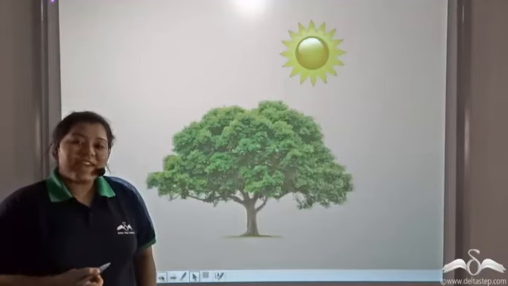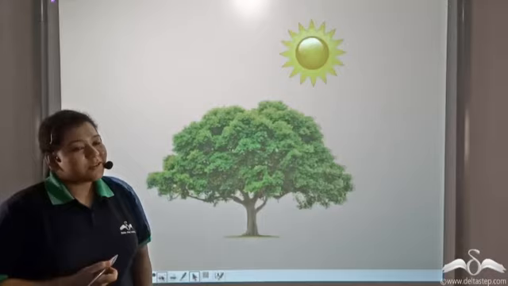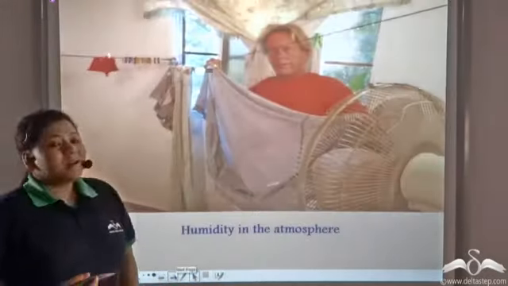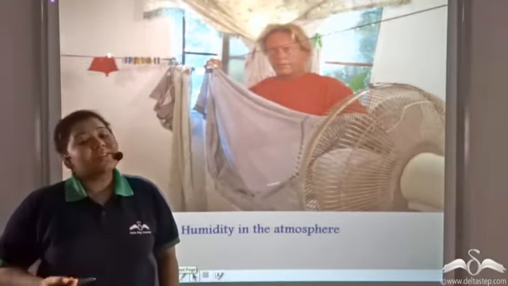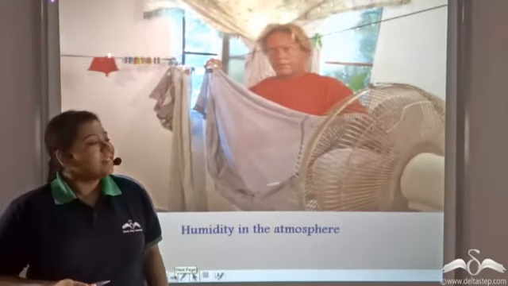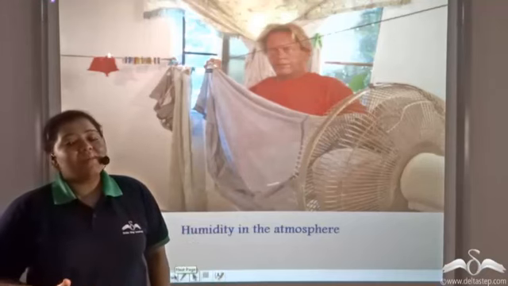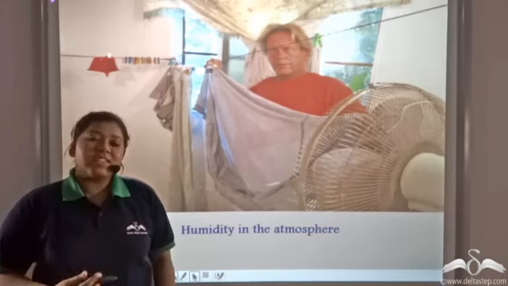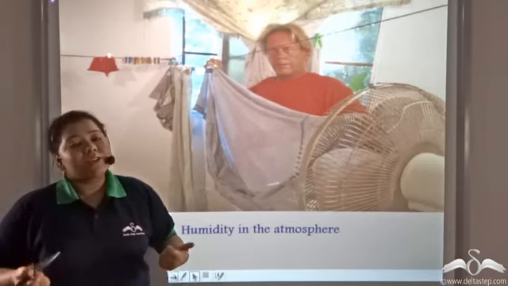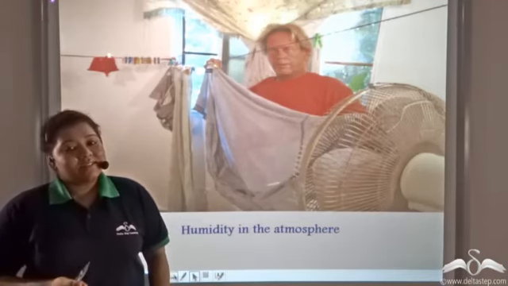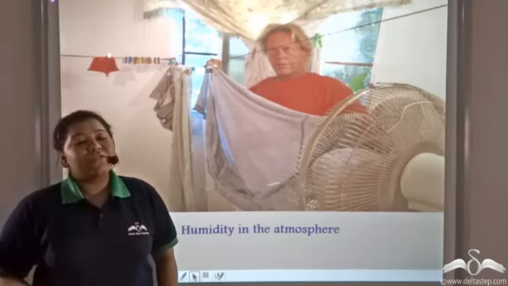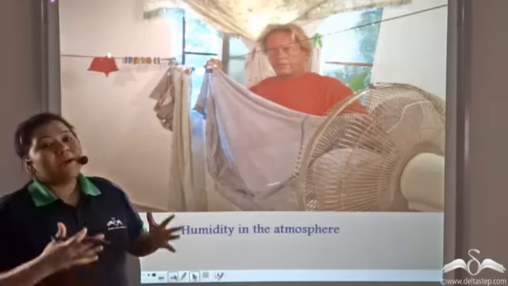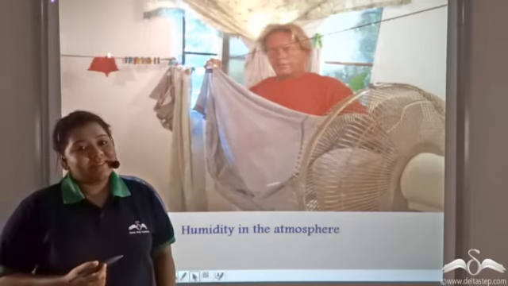Transpiration rate is very high during the daytime because of the presence of the sun. But even in high temperature during the monsoon season, it is seen that clothes do not dry up quickly. This is because the rate of evaporation is limited by the high moisture content in the air. So similarly, the rate of transpiration also decreases because of the amount of humidity in the air.